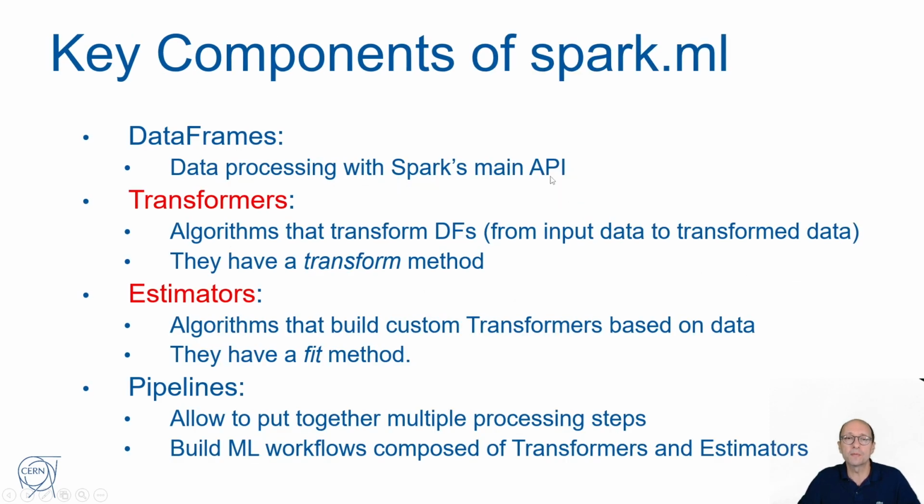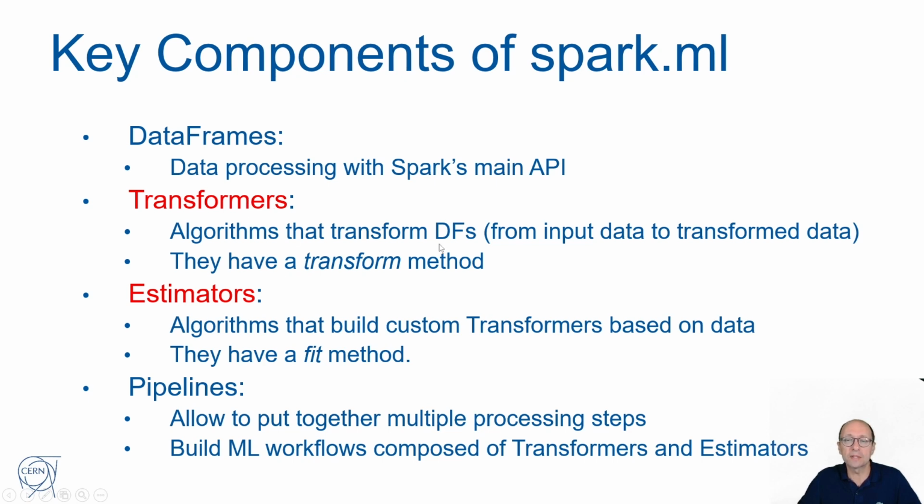Some key components of Spark ML. Data frames are ubiquitous in Spark, so we'll use that as the main API for data processing. Then Spark ML has two different categories of operations. One is transformers.